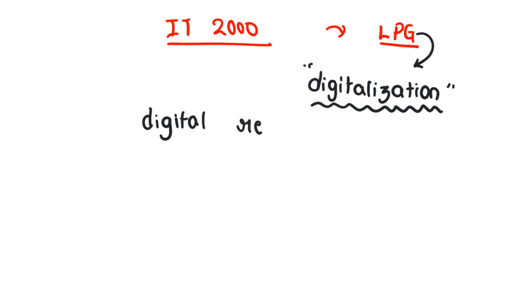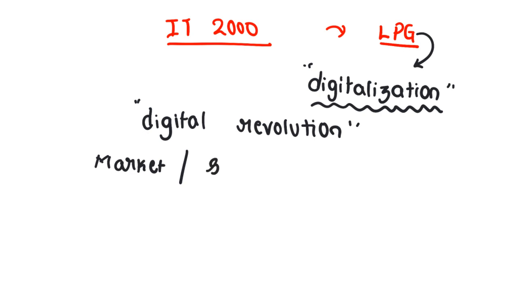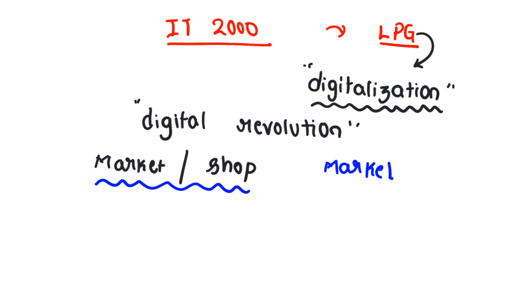The digital revolution is happening around the world. For example, earlier, if you wanted to purchase any items, you had to reach the market, or at least reach a shop nearby. But no, the era has changed. You no longer need to go to the market, the market is coming to you. The market actually rings and knocks at your door every day.